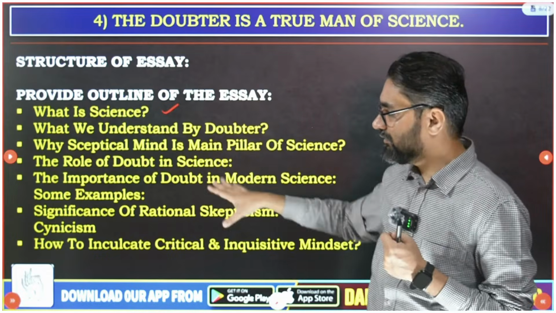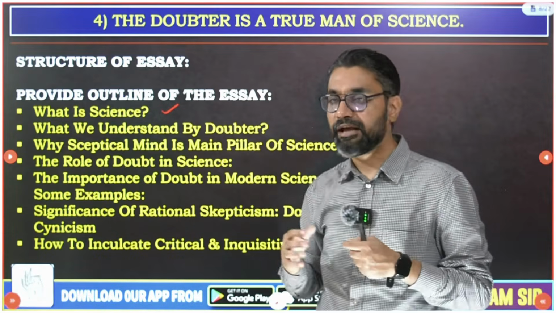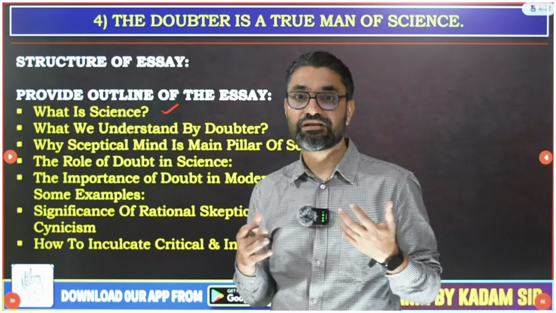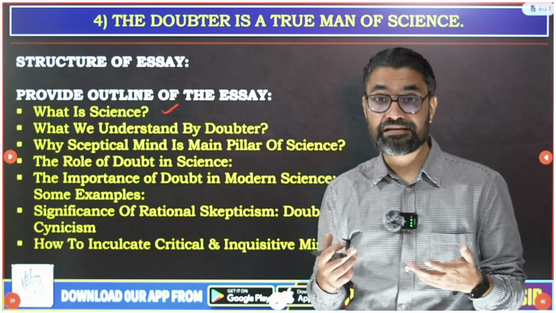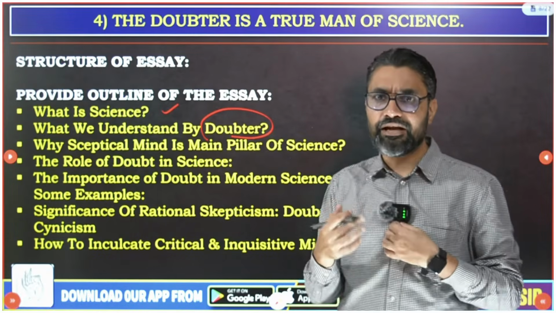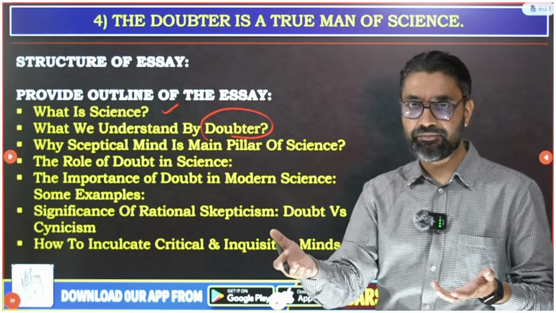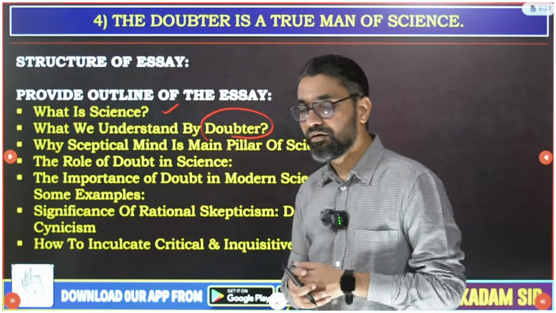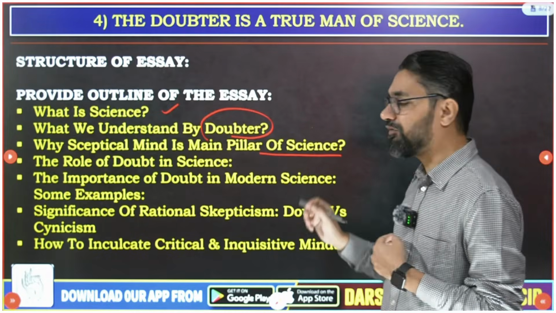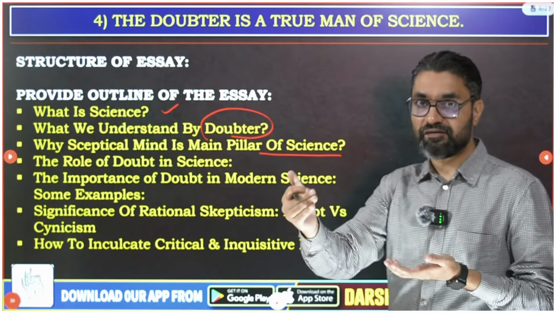So this is my outline, but I will not be writing it in pointers, I will be writing it in a paragraph. In this essay, first we'll try to understand what we mean by science or a scientific man. Then we'll go on understanding what we mean by a doubter. We'll debate this term doubter; all terms that were given in the essay, first you define them. Then we'll go on explaining why being a doubter, a skeptical mind, is the main pillar of science. That is the core debate that you should start after the definition.